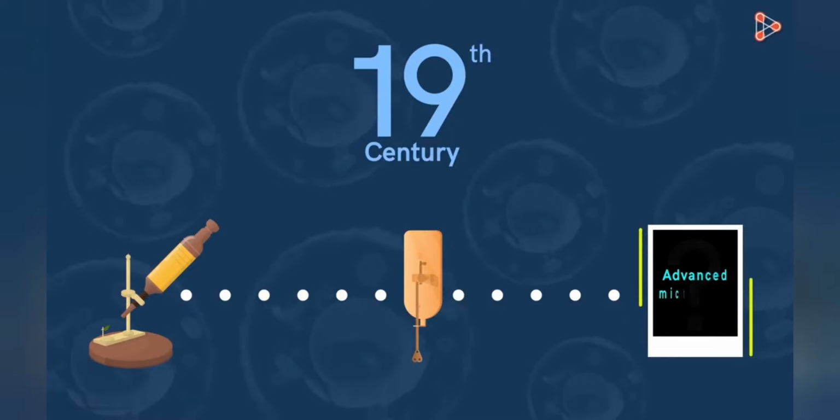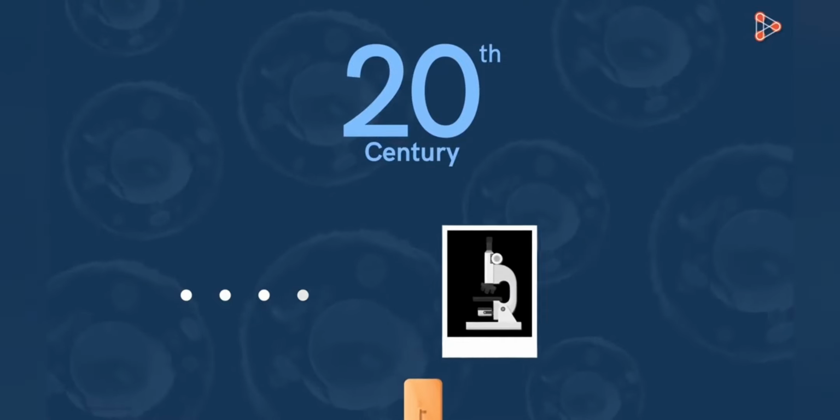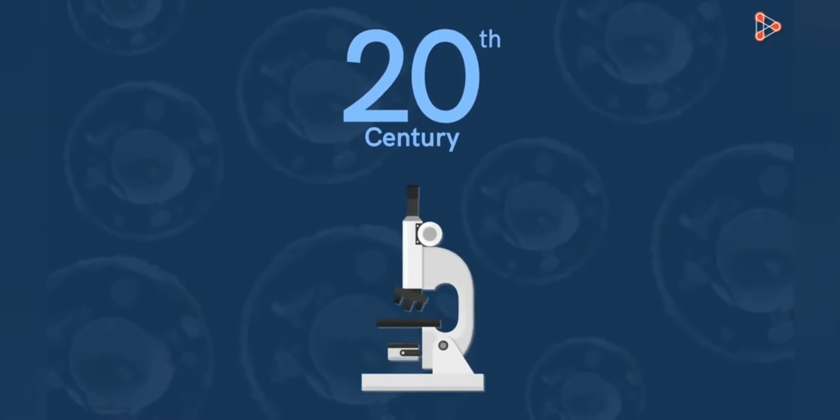In the beginning of the 20th century, advancements in microscopy and related techniques helped in acute observations of the cell division processes. As a result, cytologists could now figure out structures that duplicate and divide during cell division. Which structures could these be? That's right.